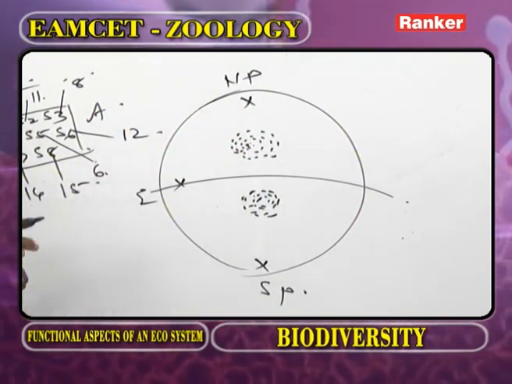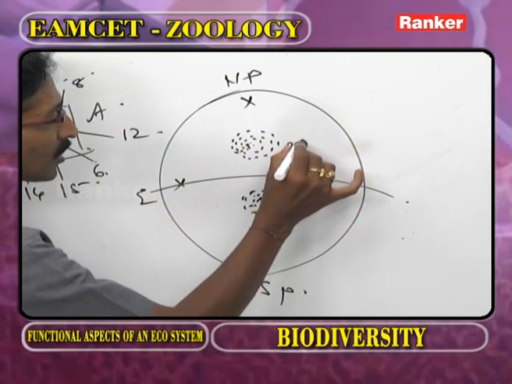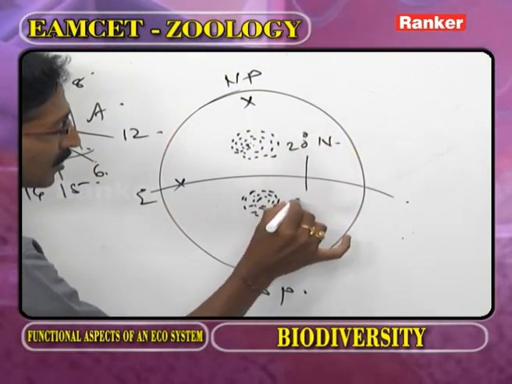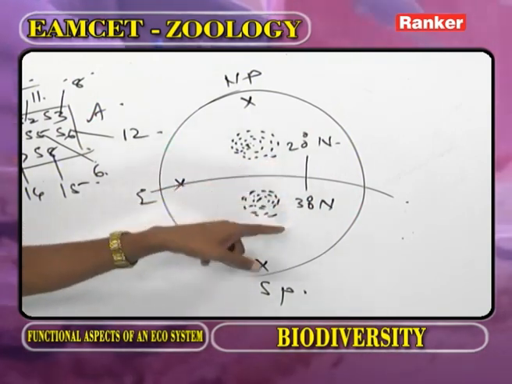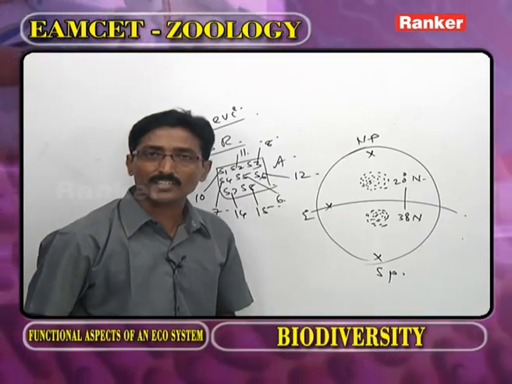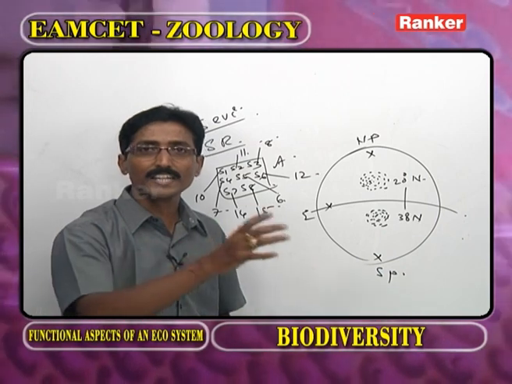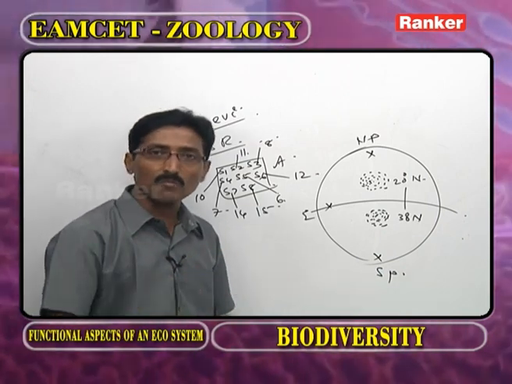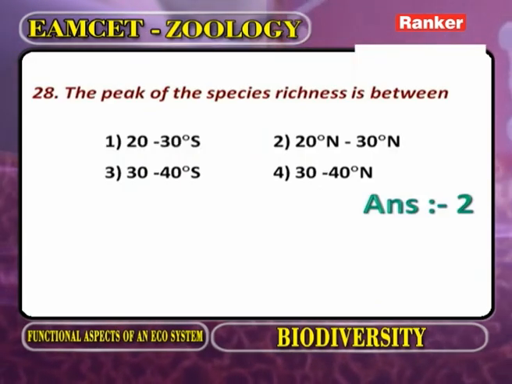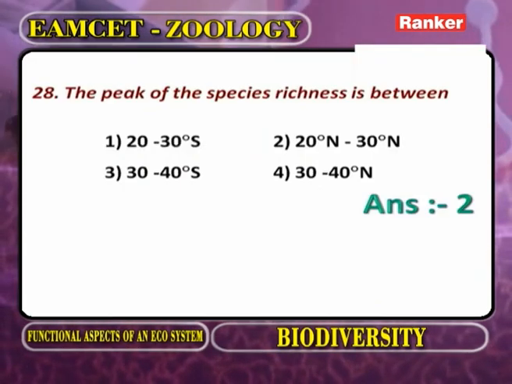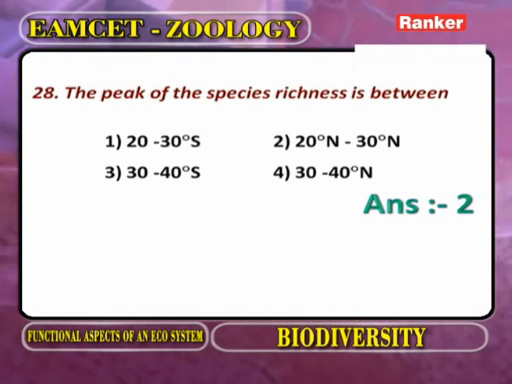Now where the species richness is more, 20 degrees N to 30 degrees N. Why in this area is the species richness more? Because the radiant energy is more, the water is more, and the minerals are more. Now the peak of the species richness is between 20 degrees N to 30 degrees N. Now we go for the next question.